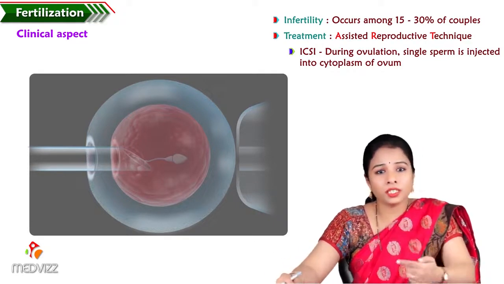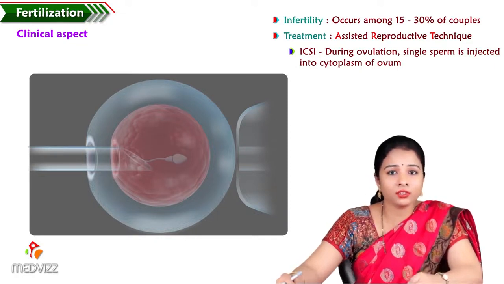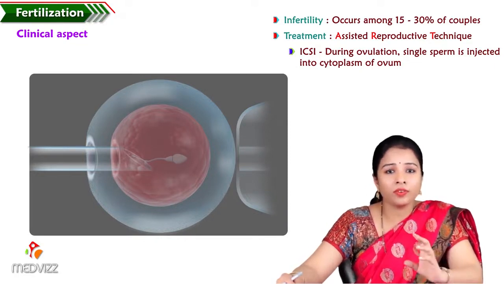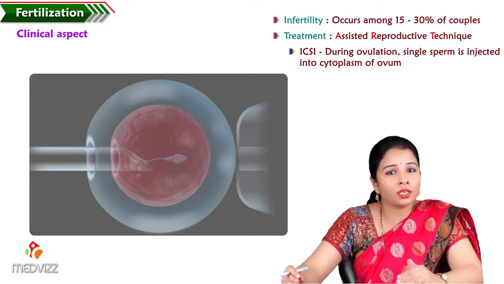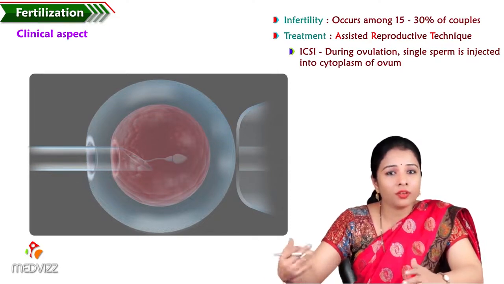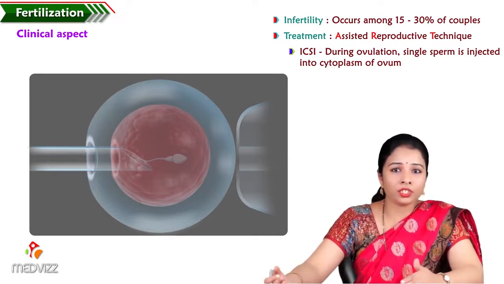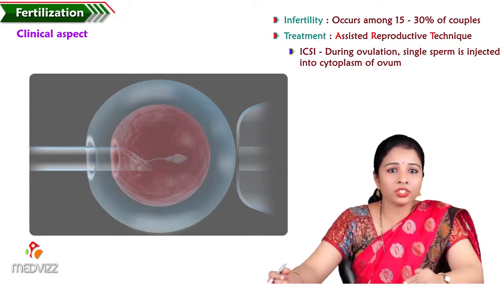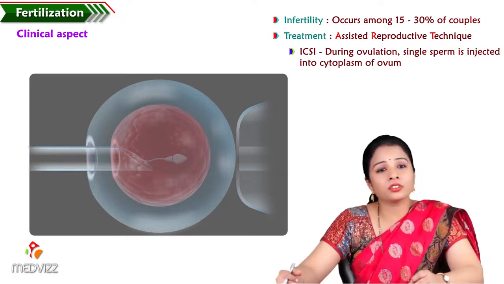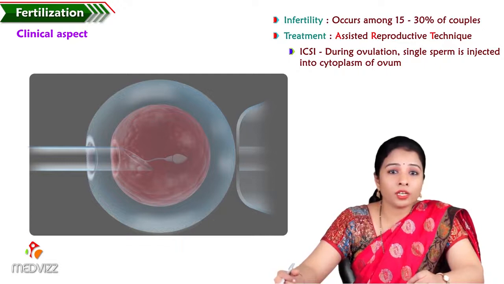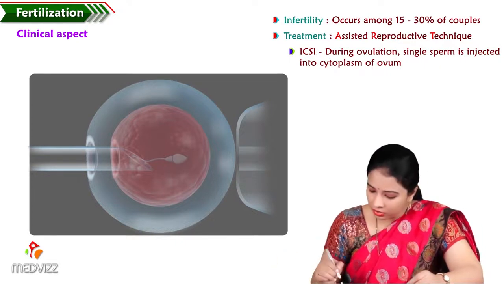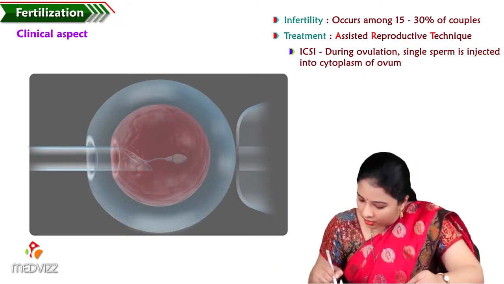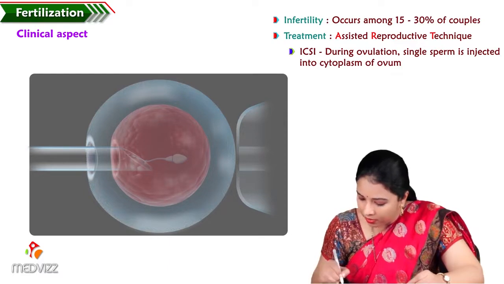One sperm is taken and injected directly into the egg when the woman is about to ovulate. So before entering the ovulation phase, at the time of ovulation, they do this procedure. This is called intracytoplasmic sperm injection.